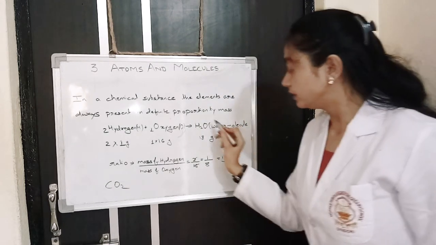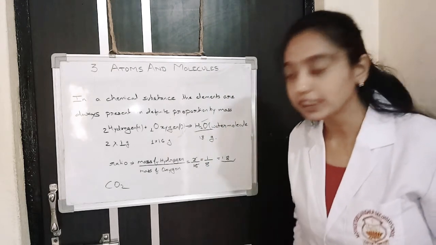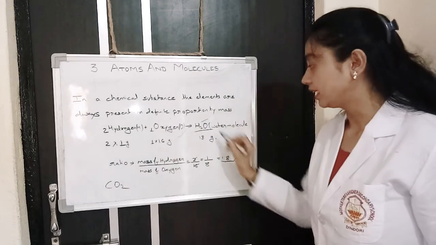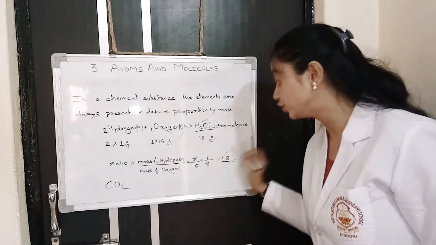So whenever you see water molecule, its element mass is always present in the ratio of 1:8.